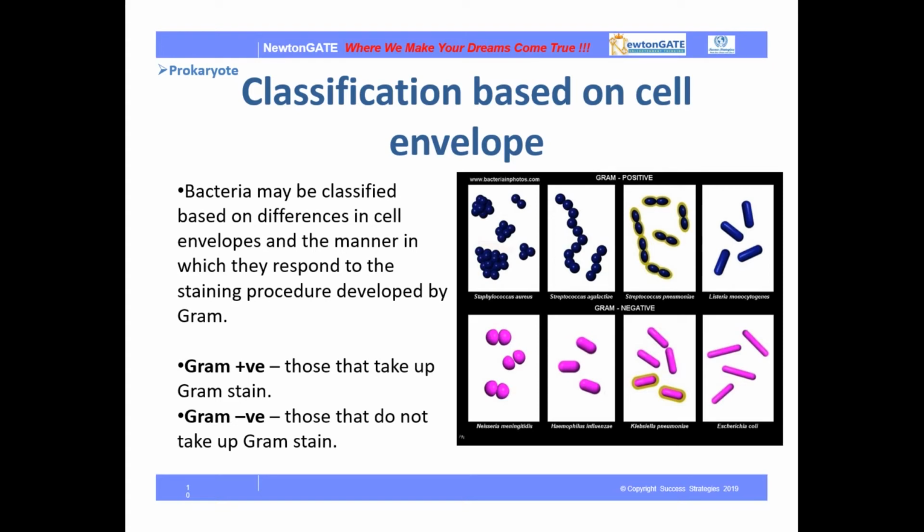So what is gram positive? The bacterial cells that take up the gram stain are known as gram positive. And what are termed as gram negative? The bacteria which do not take up the gram stain are gram negative. So this is a simple method. One is taking the stain, another one is not taking the stain. That is why gram positive, gram negative.